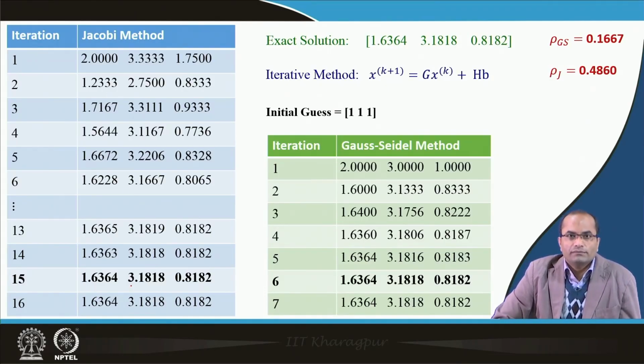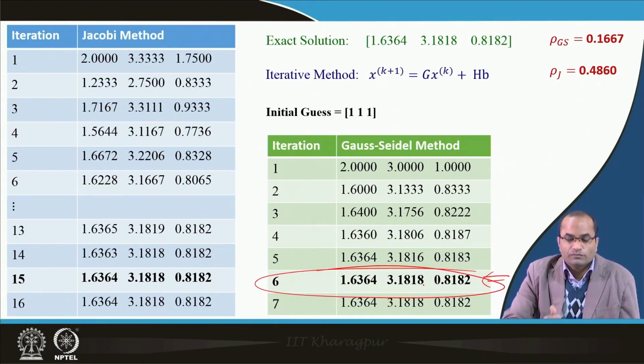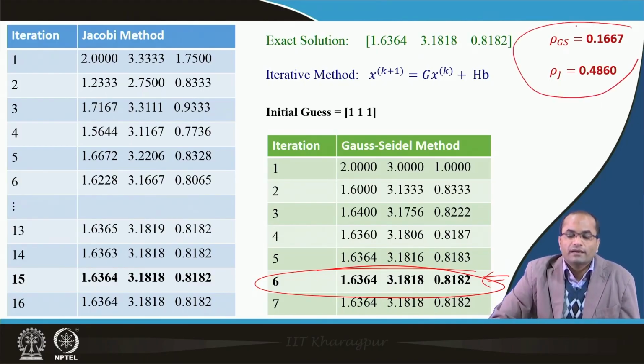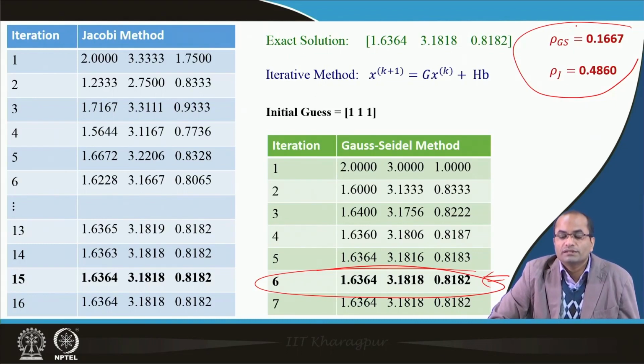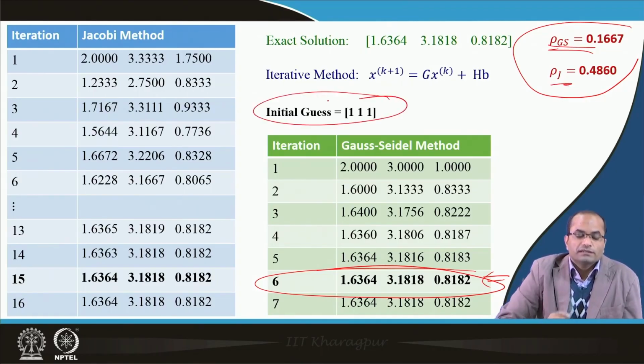and if we apply the Gauss-Seidel method for the same initial guess, for the same condition, what we observe is that after 5 iterations we got the same value. So, we can see here that the Gauss-Seidel is much faster than the Jacobi method, which was also coming from our analysis, because the spectral radius of the Gauss-Seidel is smaller than that of the Jacobi method. So, this was for initial guess 1 1 1.